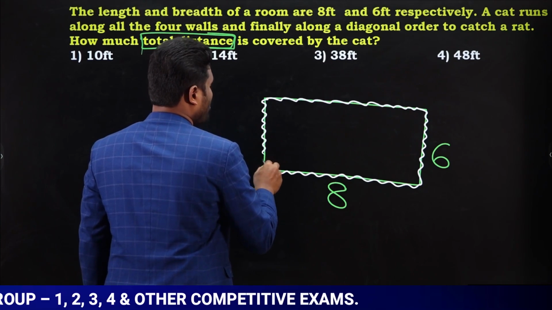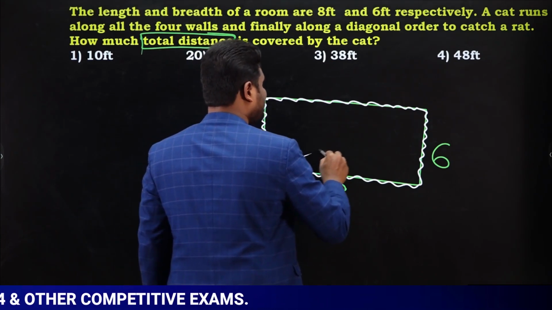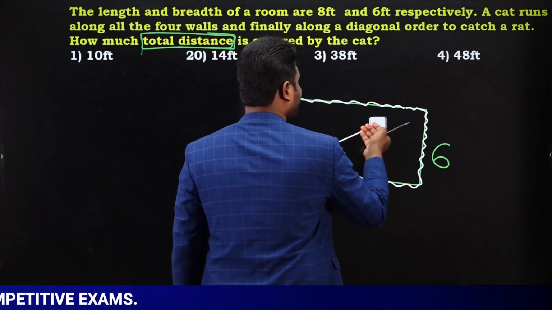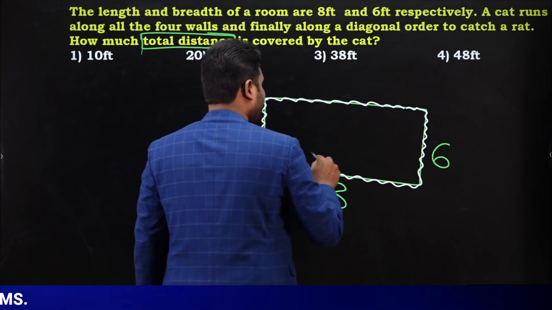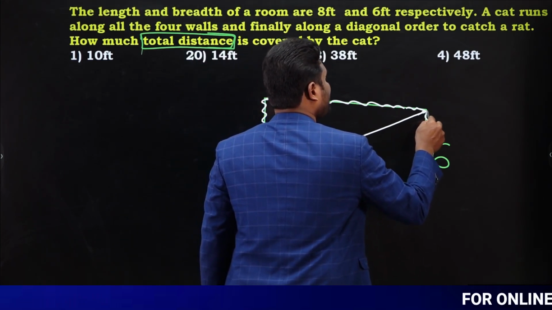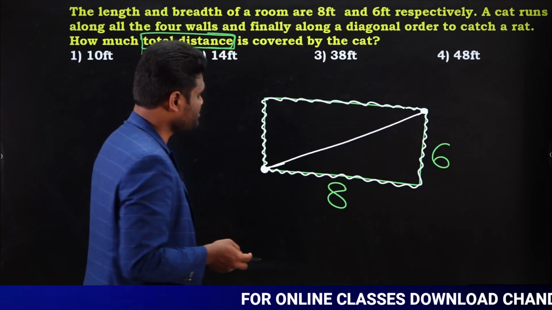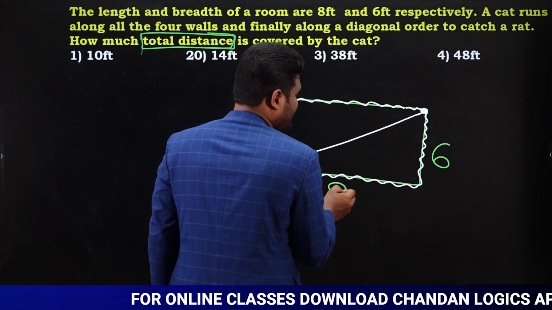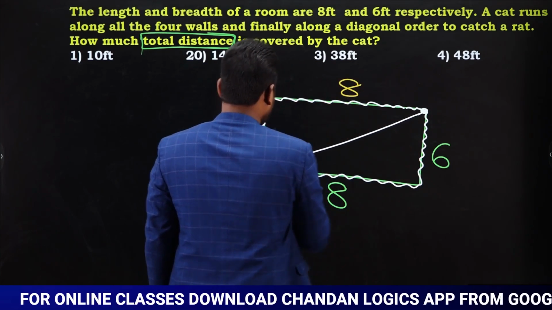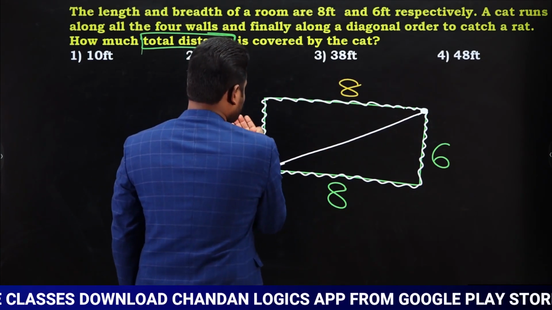Yes, it traveled along all the 4 boundaries and finally it traveled diagonally, and then it caught the rat. So we are supposed to know what is the total distance. What is the total distance means? Now observe here, this is 8, this is 6, this is 8, this is 8 and this is 6.